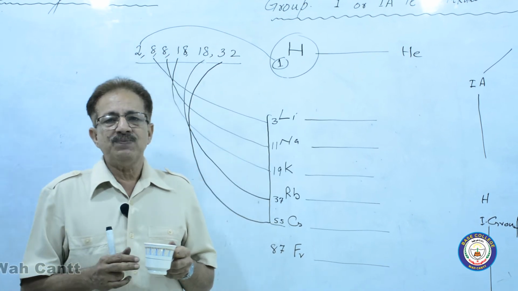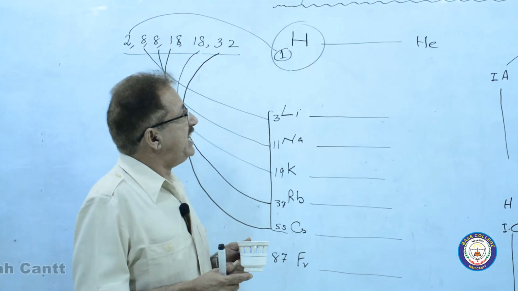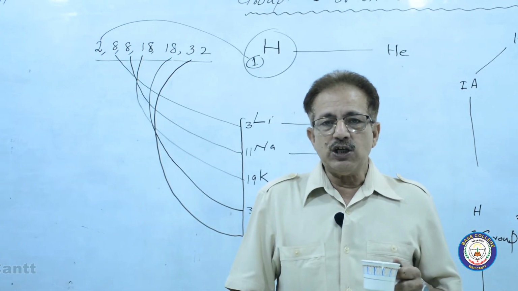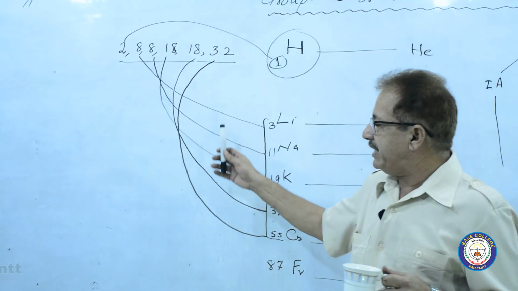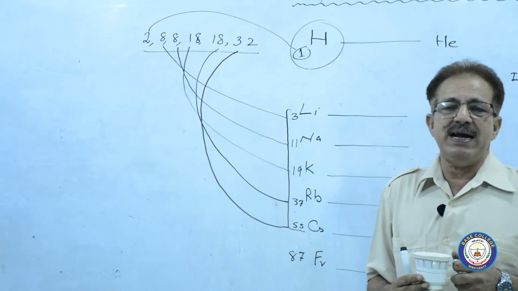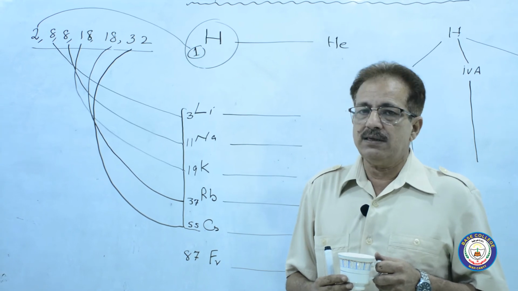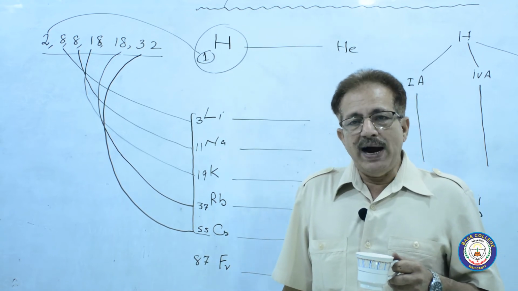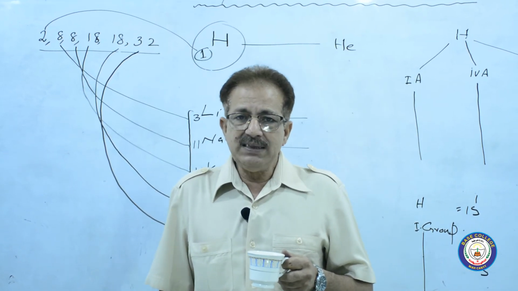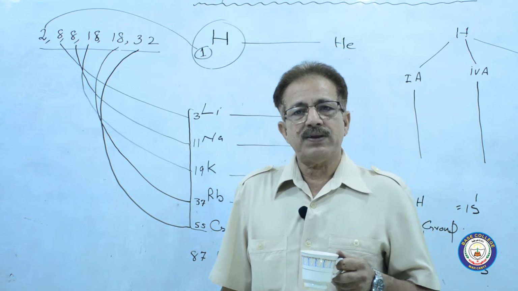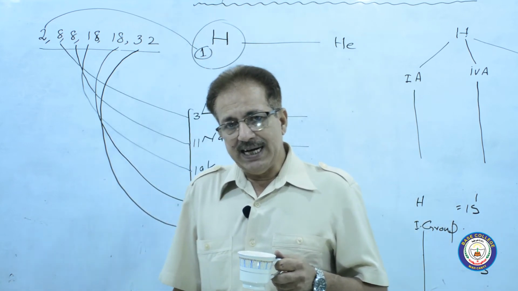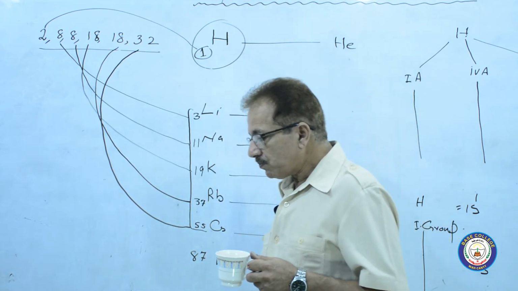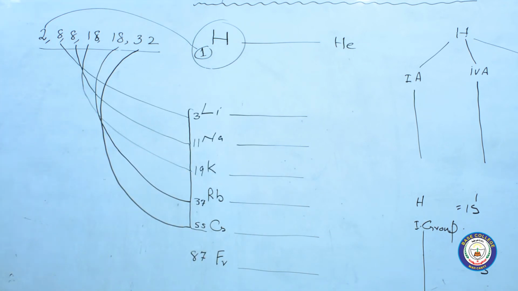The first question usually arising with respect to this topic is: write the names, symbols, atomic numbers and electronic configuration of the group 1A elements, that is, alkali metals. Later on we will discuss why they are so called, why the word alkali has been given to them. We will discuss it in chapter 14. So this was the first introduction of the magic number and the group.